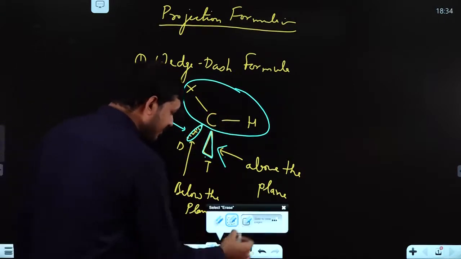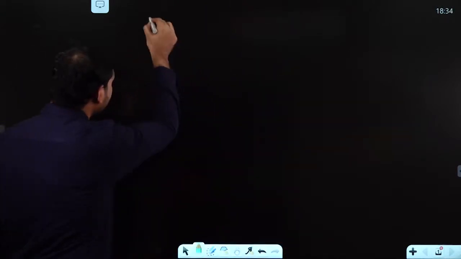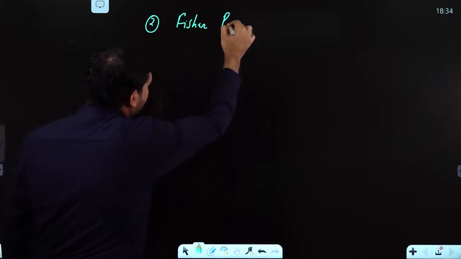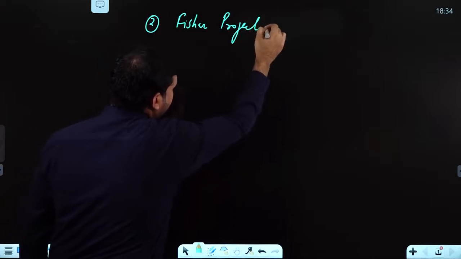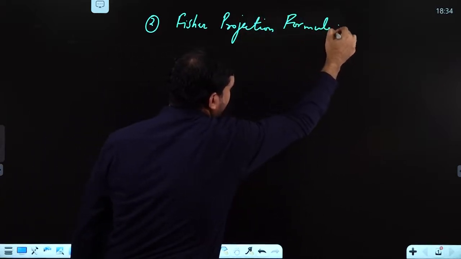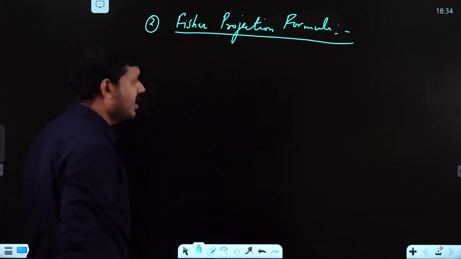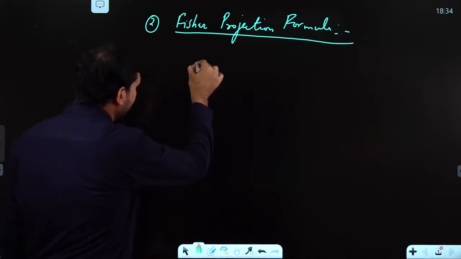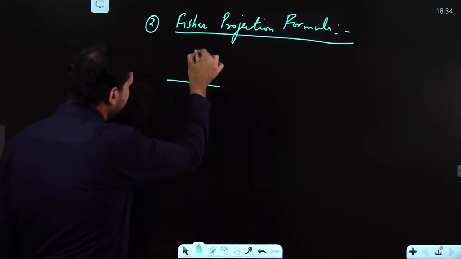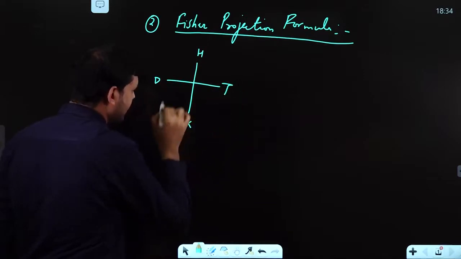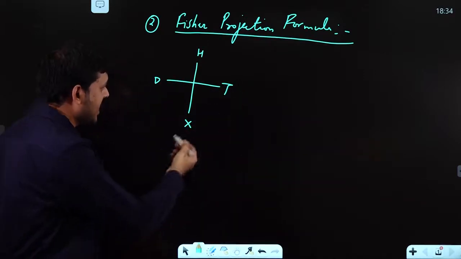Next, second, the Fisher projection formula. In the case of Fisher projection formula, suppose you have H, D, T, X, where X is any group or a halogen.